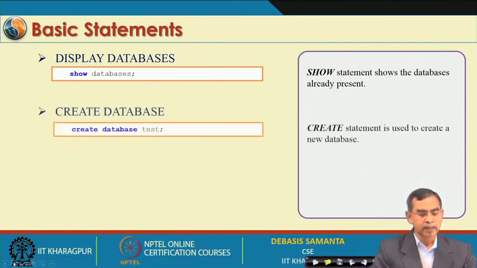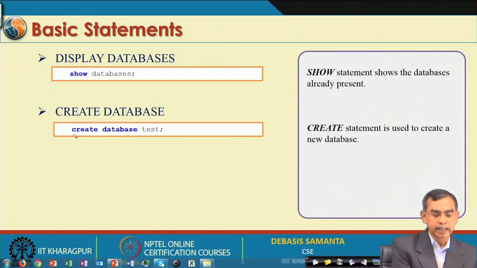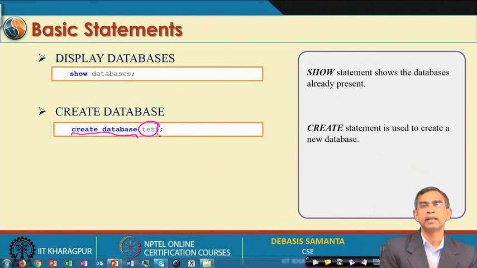Then the next command that you can think about is create database. So, how can you create a database? As you see here, create database is the command, and then you have to give the name of your database. For example, I have given the name of the database as test.